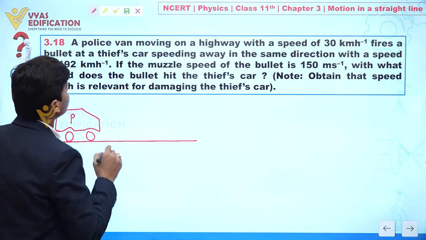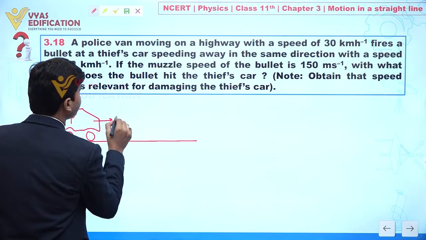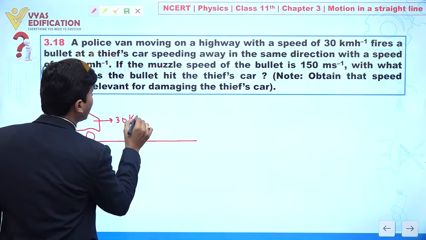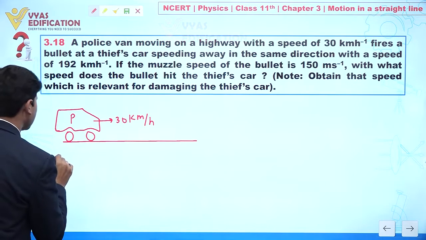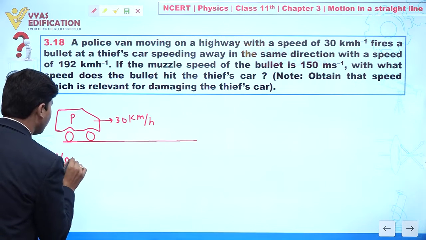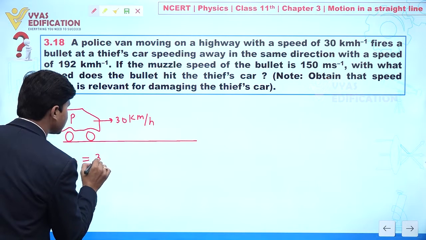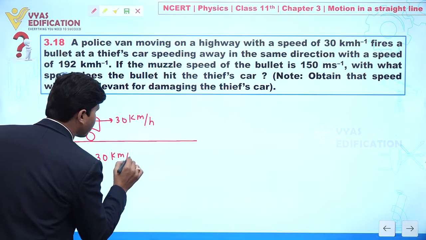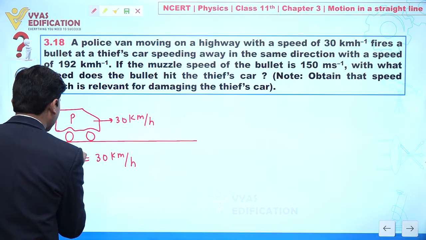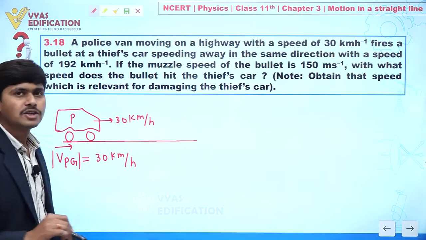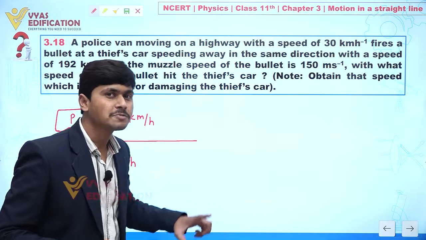This policeman is moving with a speed of 30 km per hour. So it is given that this is the velocity of the police car with respect to ground, 30 km per hour. I am writing just the magnitude here.